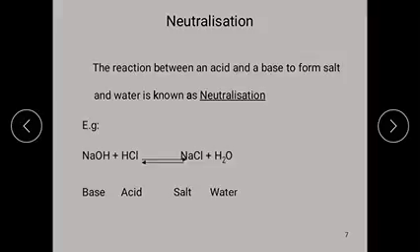For example, sodium hydroxide reacts with an equal amount of HCl to form a salt and water. Then it is called a neutralization reaction. The reaction between an acid and a base to form salt and water is known as neutralization.